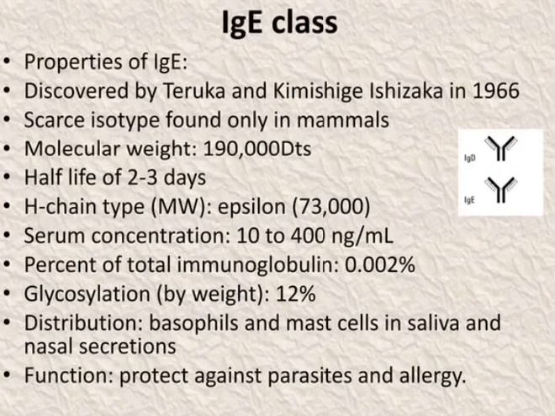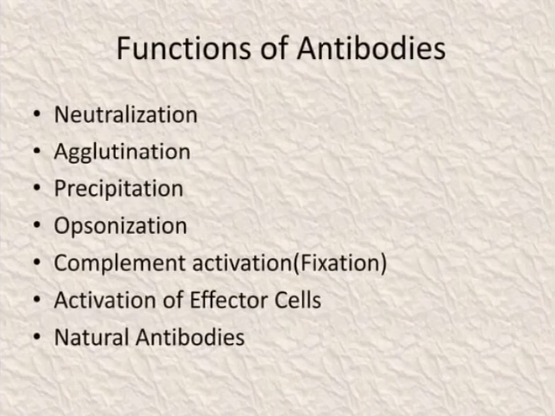The IgE class was discovered by Ishizaka in 1966, a scarce isotype found only in mammals. The molecular weight is nearly 190,000 daltons. The half-life is nearly 2 to 3 days. The serum concentration is nearly 10 to 400 nanograms per ml. The glycosylation weight is nearly 12%. It is found on basophils and mast cells, and in saliva and nasal secretions. Their function is to protect against parasites and allergies.